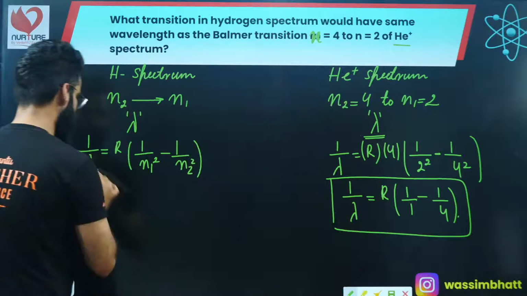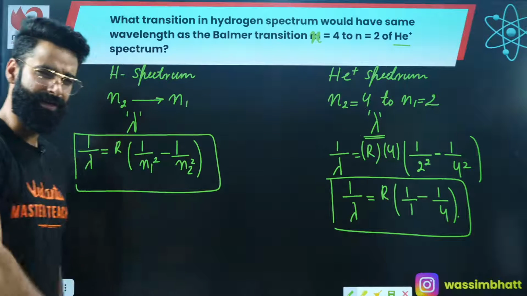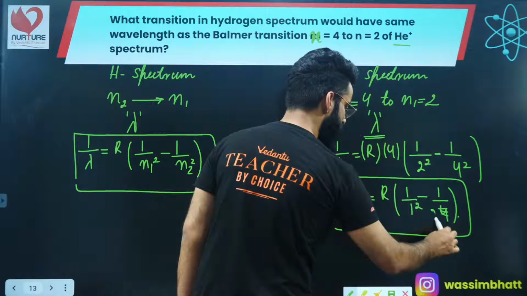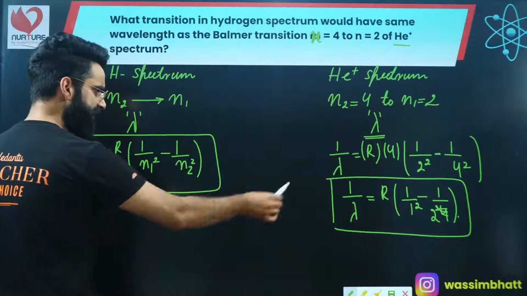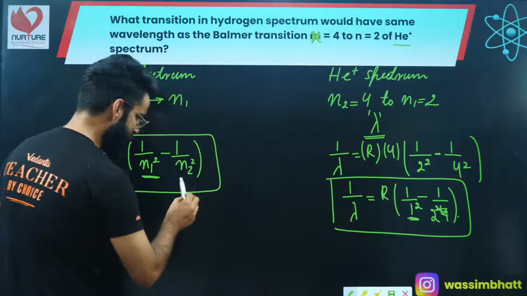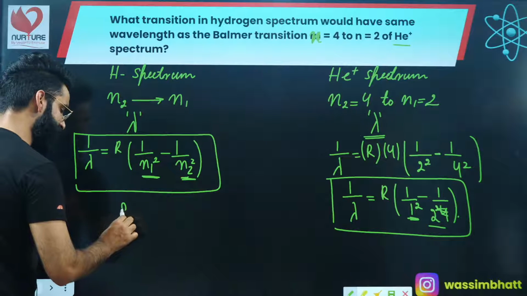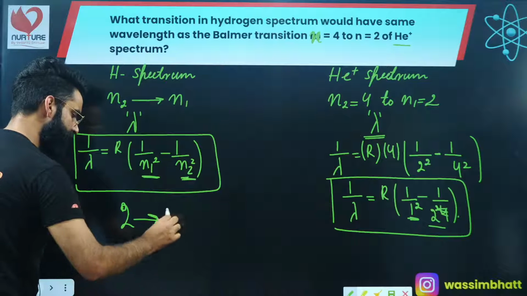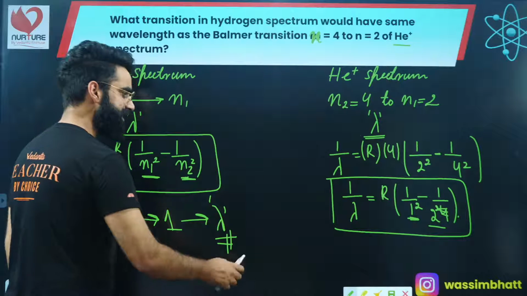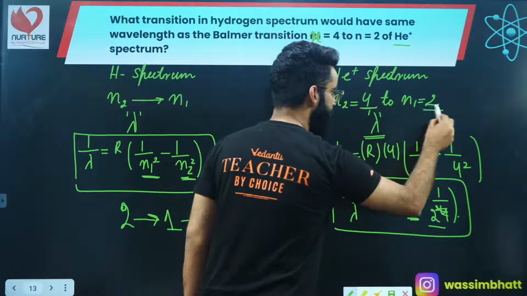If I want you guys to compare these two equations, what you can conclude from here? You can conclude one important thing. See, I can write it as 1 square. This 4 I can write as 2 square, right? If I'll be comparing these two equations, you're clearly saying n1 value as 1, n2 value as 2, right? So, in case of hydrogen spectrum, when the electron makes a transition from 2 to 1, it will be emitting some wavelength lambda, right? Which is same as the wavelength emitted in case of He positive spectrum when the electron makes a transition from 4 to 2 over here, right?